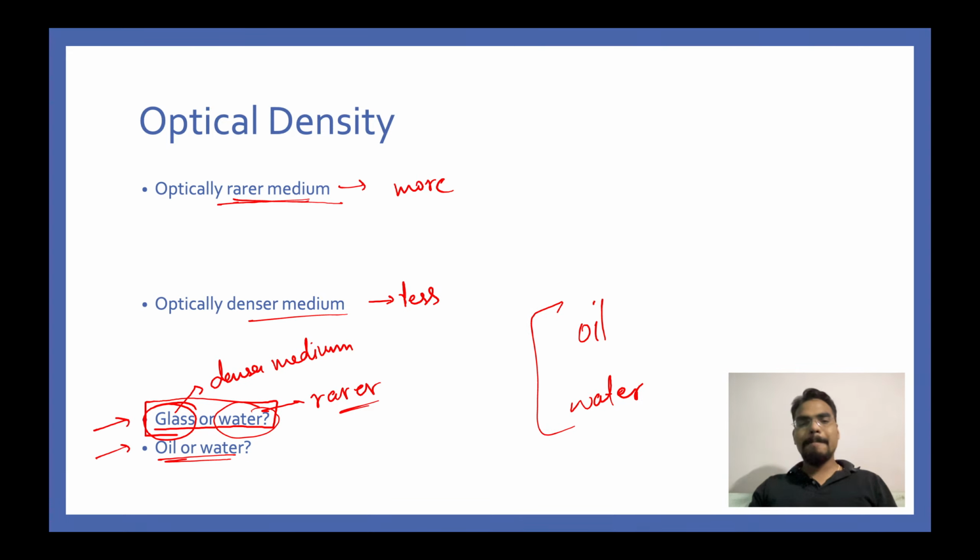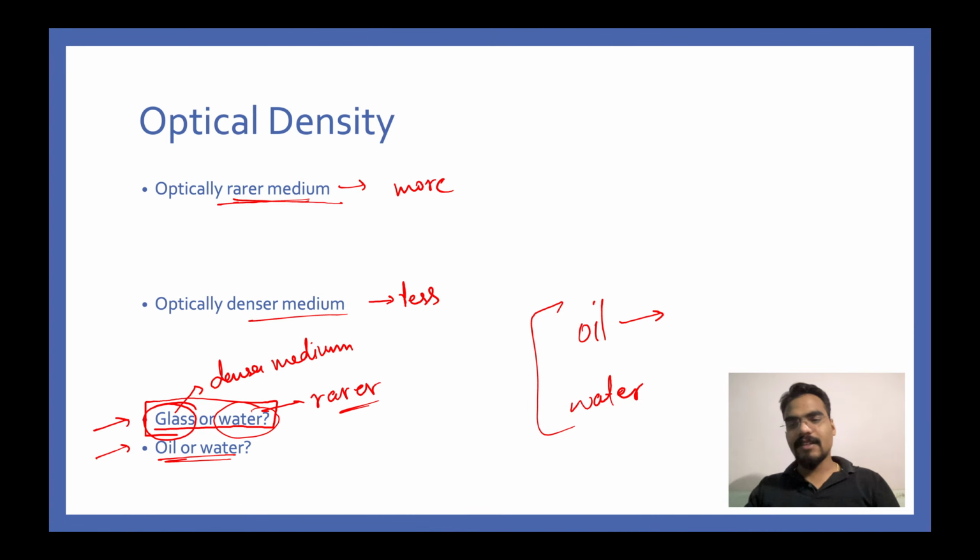Tell me, which one do you think will be a rarer medium or a denser medium out of oil and water? Now this is a tricky one. Please make sure you think and answer. Think before you answer. Now you have to say which one is denser. You have to write denser is this and rarer is this.